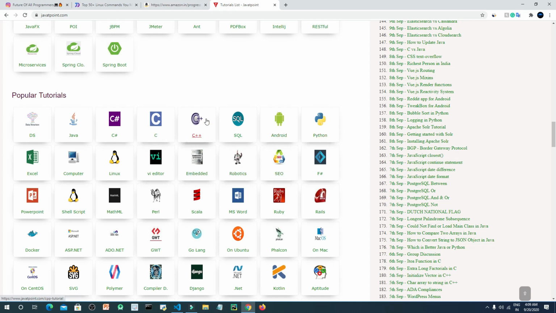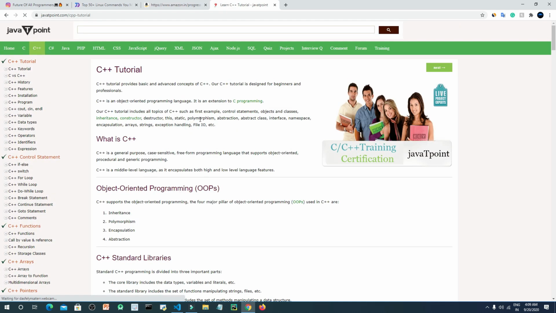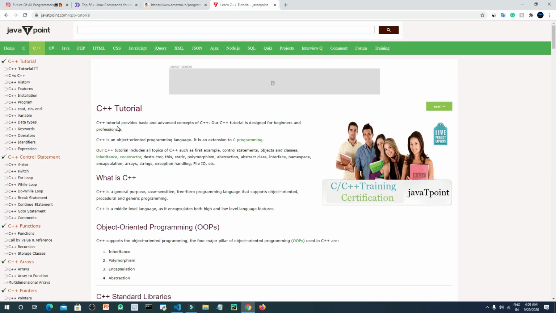I need to click on C++ as I am a beginner in C++. I can learn C++ from here. Here we have C tutorials, and our second topic is C versus C++. Our third topic is C++ history, features, installation, program, cout, cin, variable, data types, keywords, operators, identifiers,